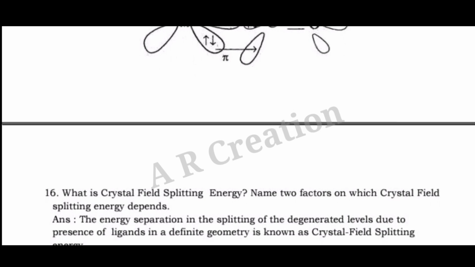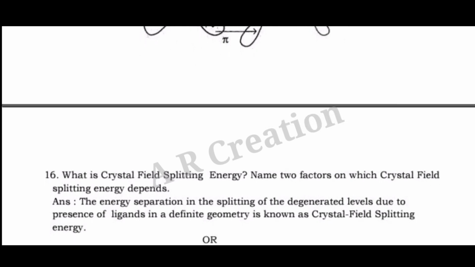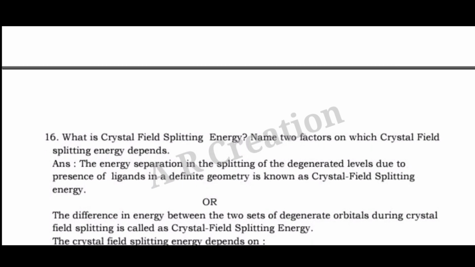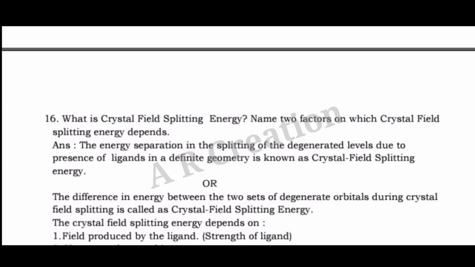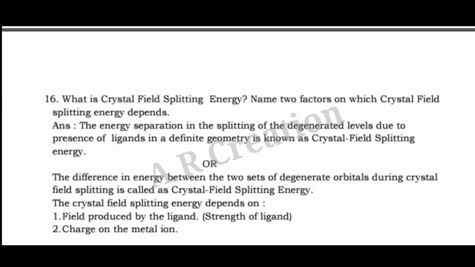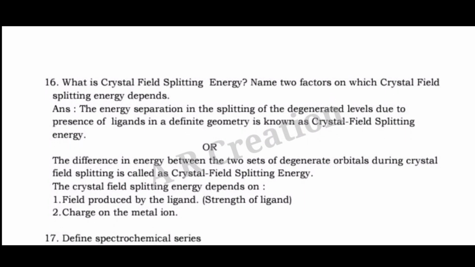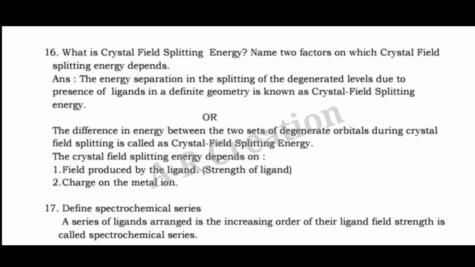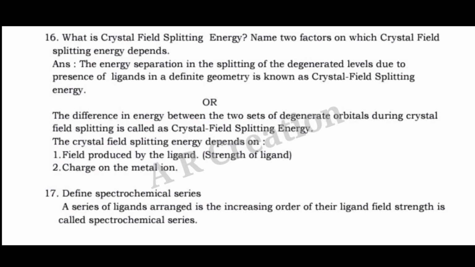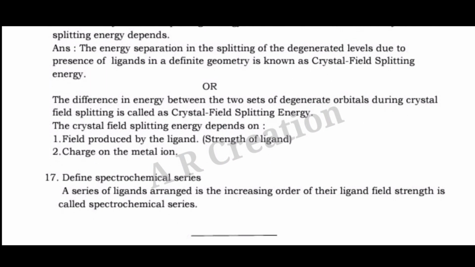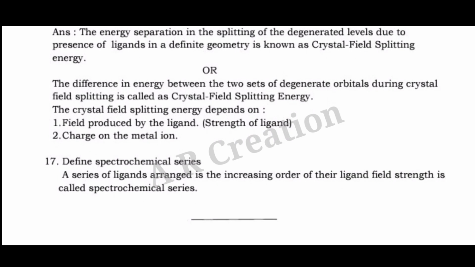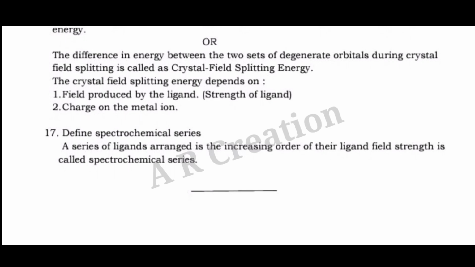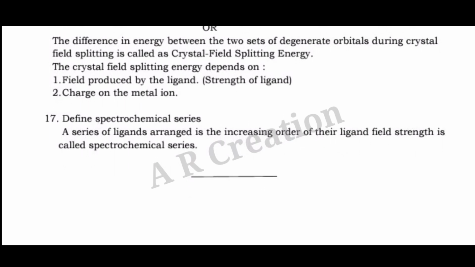Question 16. What is crystal field splitting energy? Name two factors on which crystal field splitting energy depends. Answer. The energy separation in the splitting of the degenerate levels due to the presence of ligands in a definite geometry is known as crystal field splitting energy. OR. The difference in energy between the two sets of degenerate orbitals during crystal field splitting is called crystal field splitting energy. The crystal field splitting energy depends on 1. Field produced by the ligand, strength of ligand. 2. Charge on the metal ion.